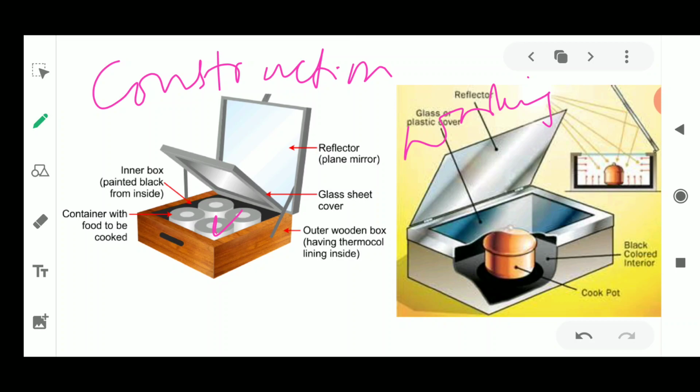Just above this box there is a glass sheet cover. Above it there is a lid, which has a reflector, a plane mirror inside it.